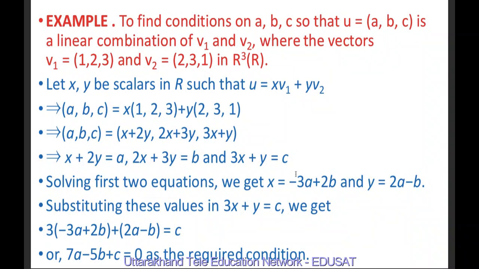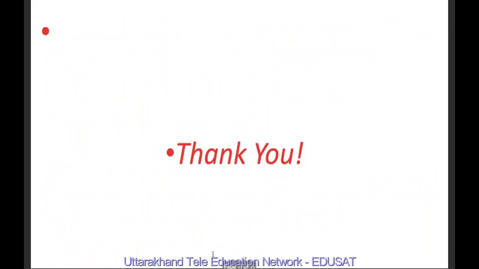Solving first two equations, we get x equal to minus 3a plus 2b, y equal to 2a minus b. If we substitute these values of x and y in the third equation, we get 3 into (minus 3a plus 2b) plus (2a minus b) equal to c. On solving this, we get 7a minus 5b plus c equal to 0, which is the required condition that u is a linear combination of v1 and v2. Thank you.